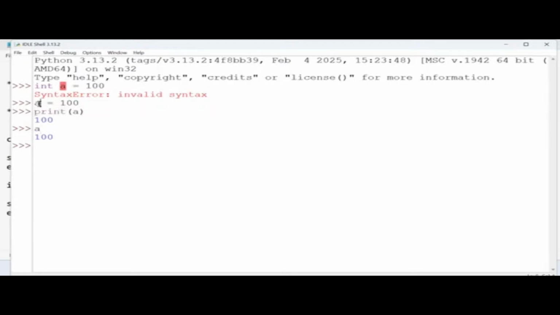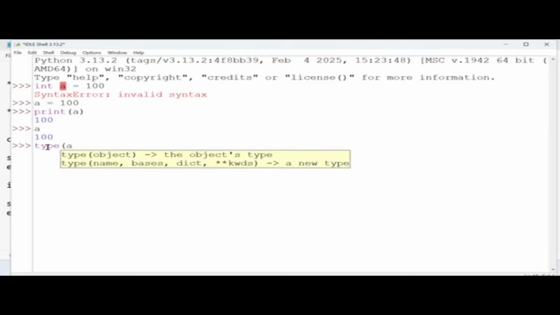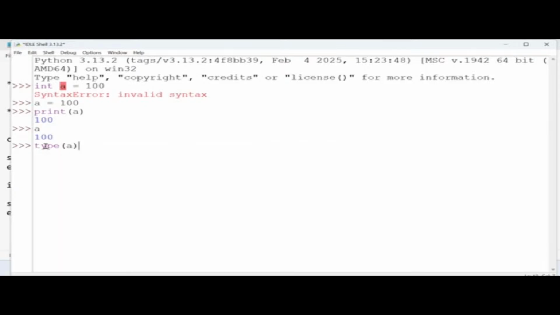So did I mention any data type for my variable a? No. Then how does Python automatically decide the data type for your variable a, based on the value I supplied? But for your curiosity, if you want to know what data type is assigned to variable a, there is a built-in function called type. Using this type function, you will get the data type of your variable a. You can see it's showing the integer type.